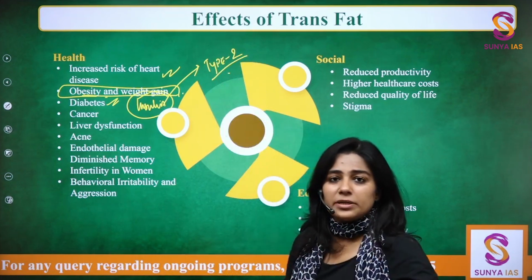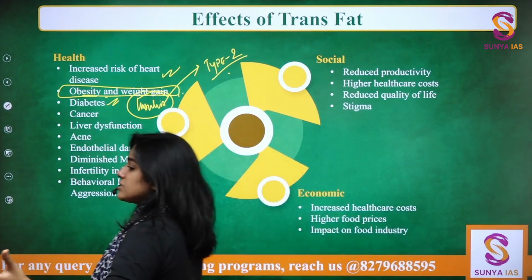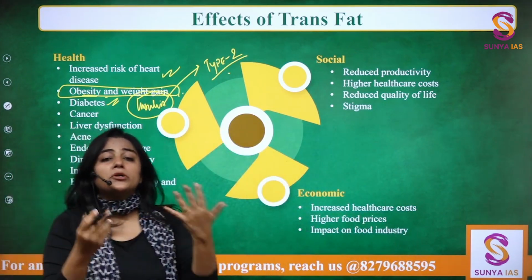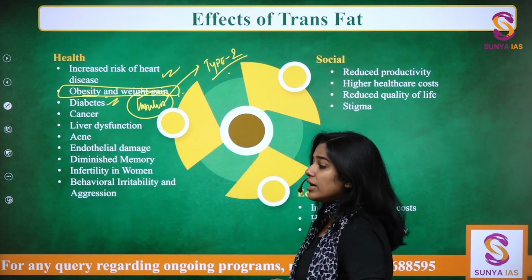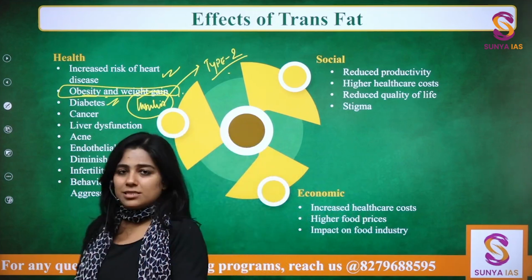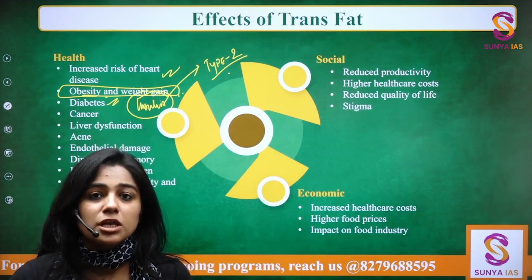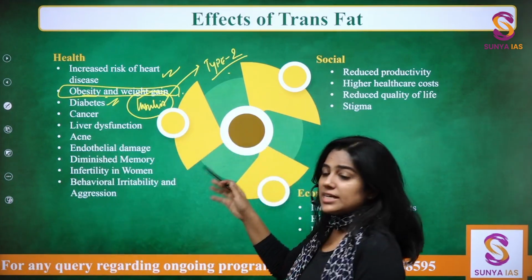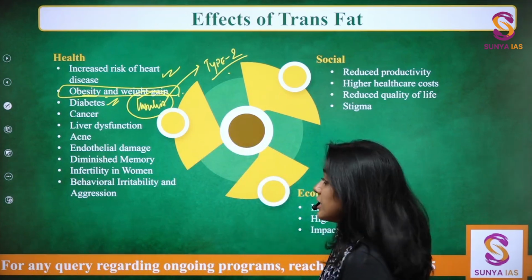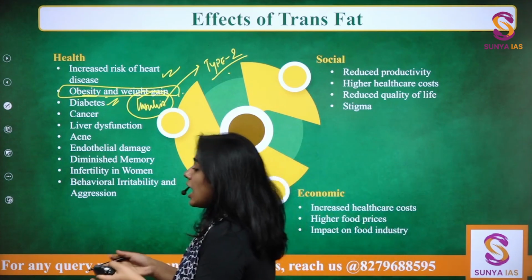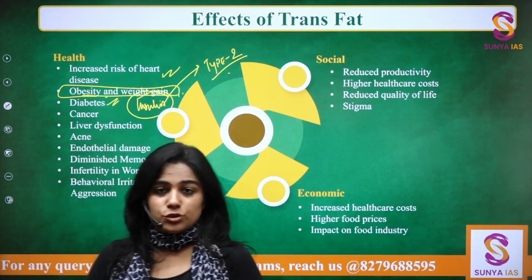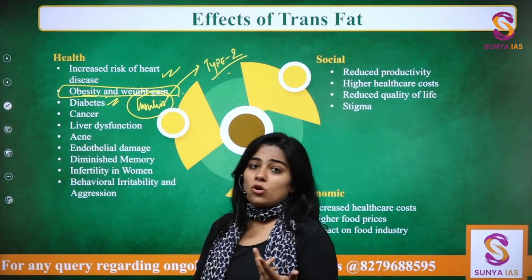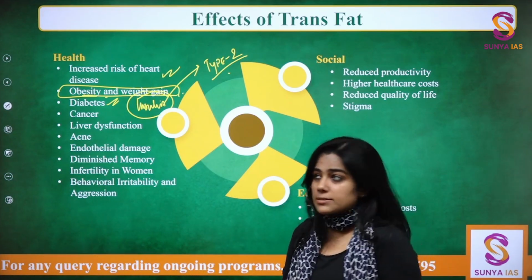There are two types of diabetes. Type 1 diabetes is when insulin is not being produced naturally at all. And type 2 is when we are not able to utilize the insulin that is being produced. So the more and more trans fats that are going into our system, please listen carefully, the more our body becomes unable to utilize our insulin, and that leads to the risk of type 2 diabetes.